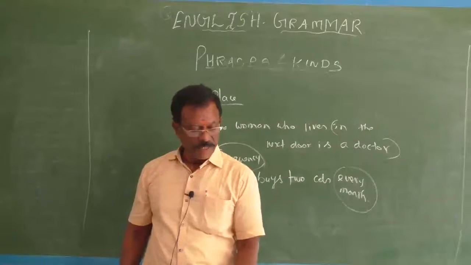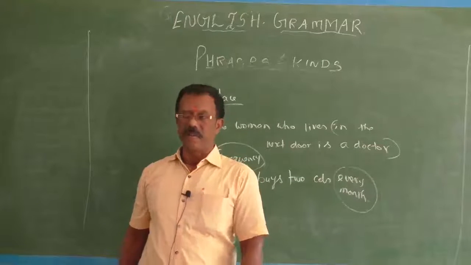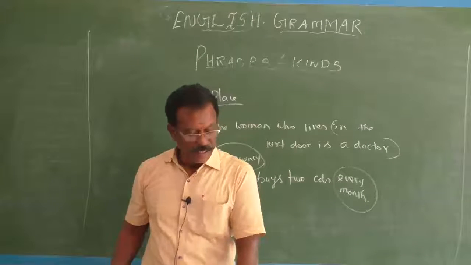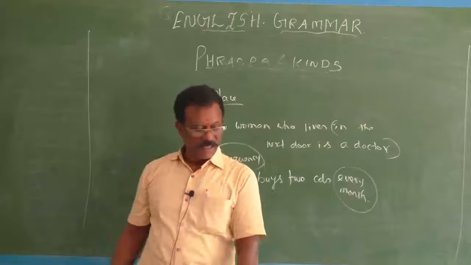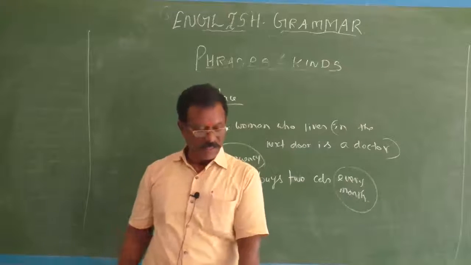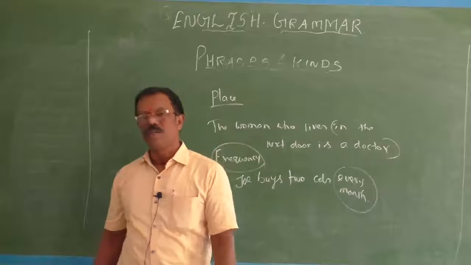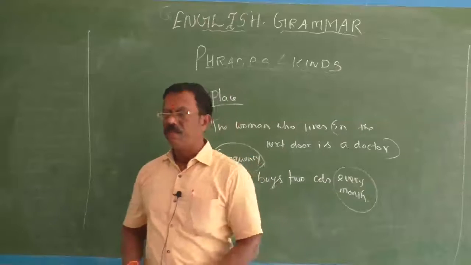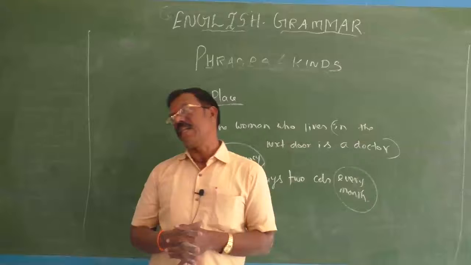In this manner, see, immediately, if it is used as an adverb, it refers to time. Unfortunately, it's a comment. Incredibly, it's a degree. Shouted angrily, it's a manner. Normally, it's a frequency. Slightly, it's a degree. Last month, it's a time. So from these examples, you can understand that an adverb phrase is a group of words that function as an adverb.